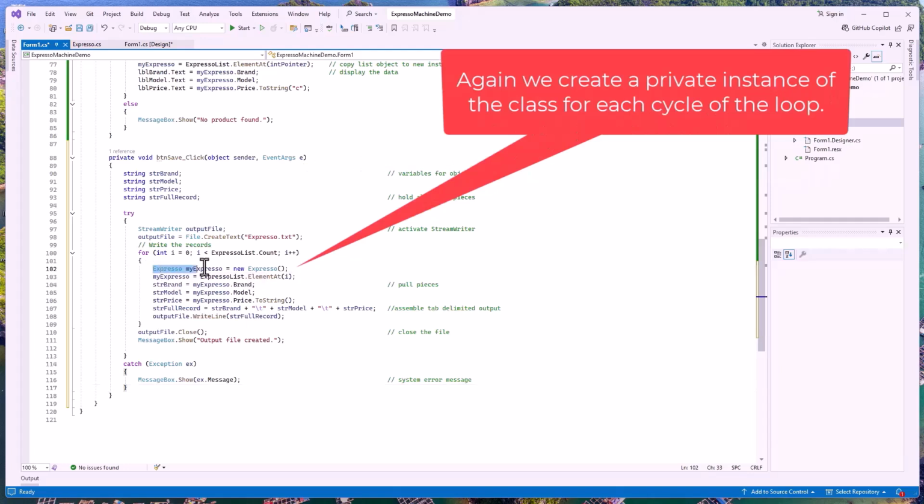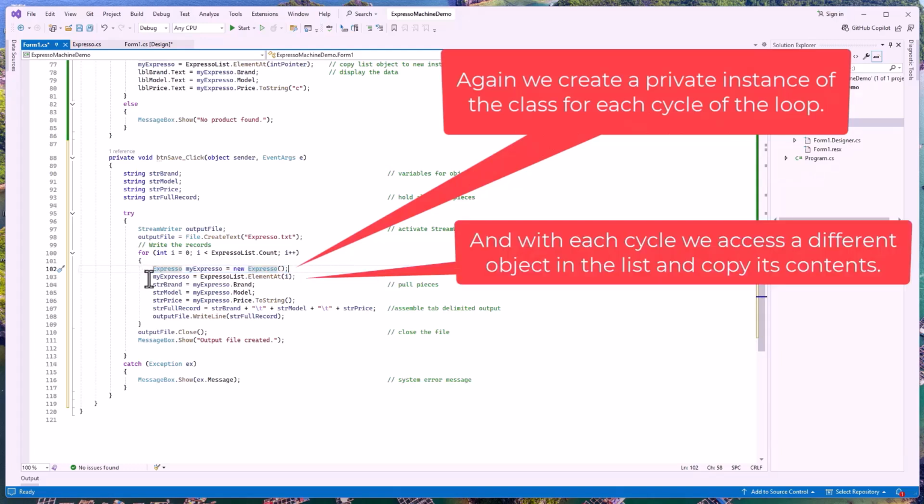We're going to create a brand new object called MyEspresso from our class again. Once we have that in place, we can then grab our Espresso list and place it in there, much like we do with our select. And we now have an object from the list going into our object we created in this method here. And that gives us access to this brand, model, and price.